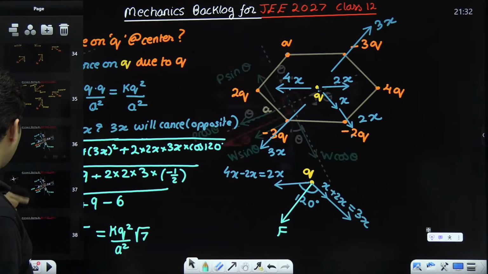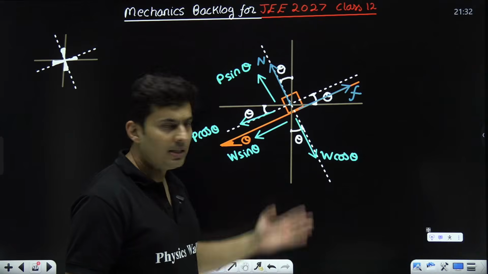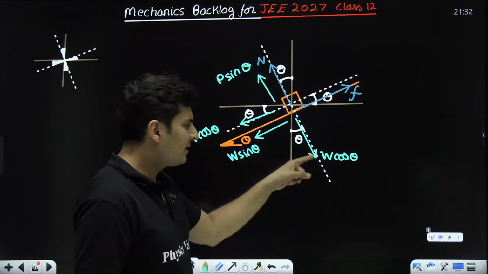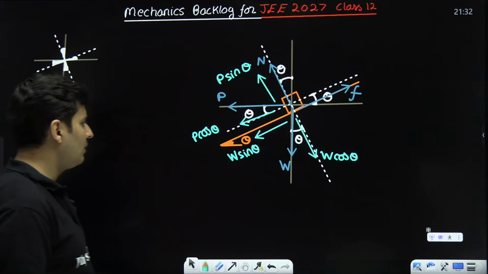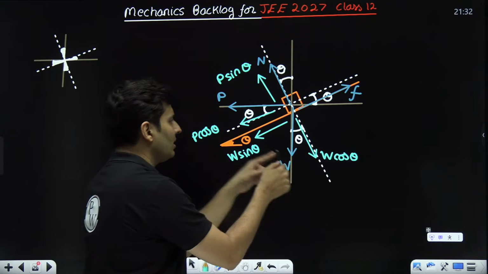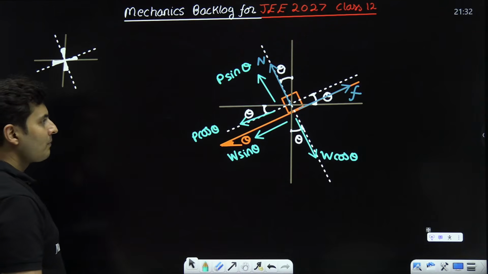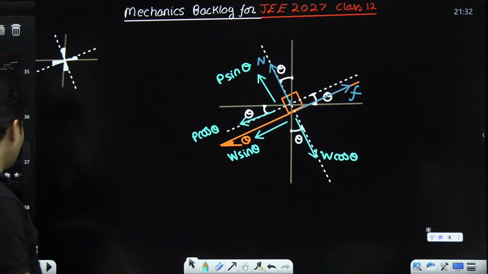Anyways, coming back over here, once I know this, these are the components of the forces. They are playing the same role as the original force. So if I had W instead of these two, it's the same thing. If I had P cos and P sin instead of this, it's the same thing. Okay. Now comes something called Newton's law.